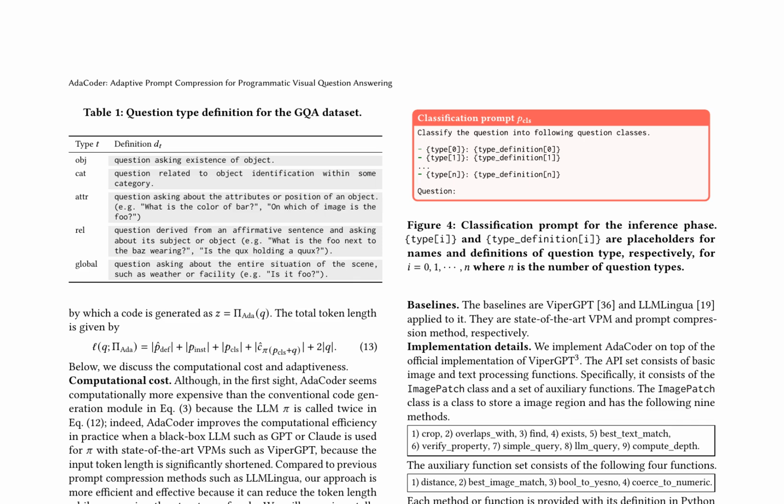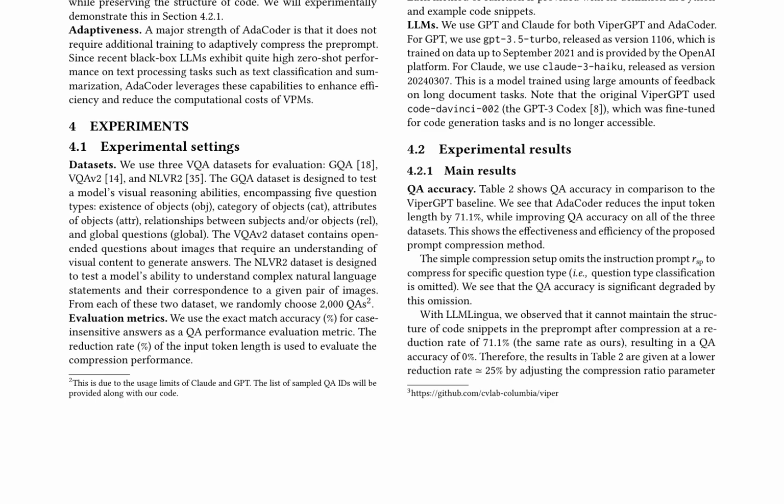The authors evaluate the performance of AdaCoder using 3 VQA datasets: GQA, VQA-v2, and NLVR2. They use exact match accuracy and reduction rate of input token length as evaluation metrics, comparing AdaCoder to baselines ViperGPT and LLM Lingua. The implementation of AdaCoder is built on top of the official implementation of ViperGPT, using GPT and Claude as language models. The authors provide implementation details, including the API set consisting of basic image and text processing functions, and the auxiliary function set. The language models used, GPT and Claude, are also described.